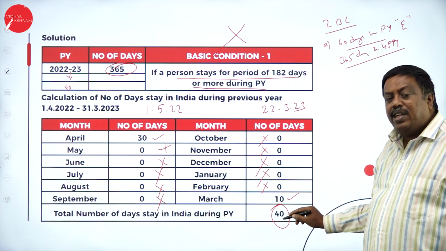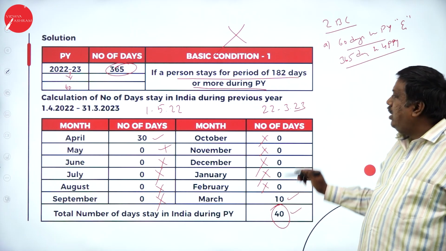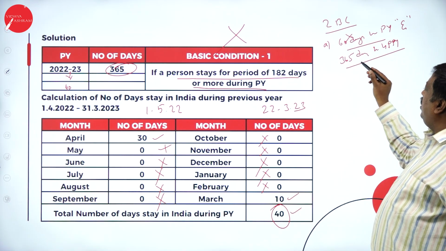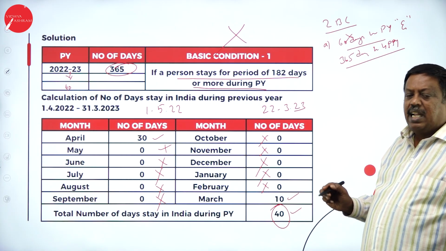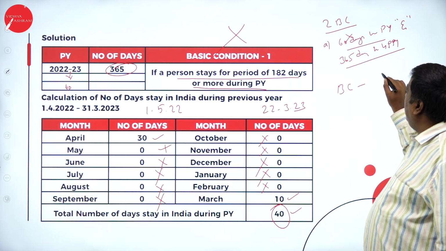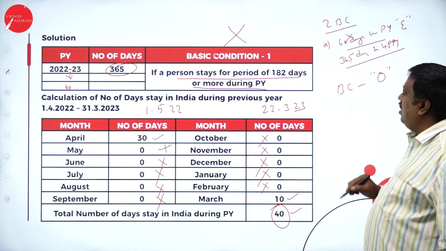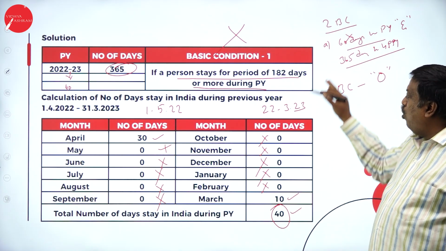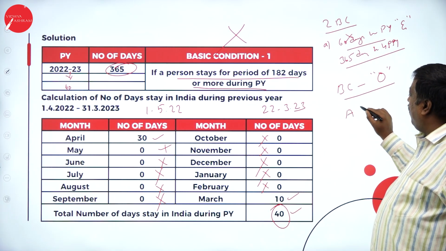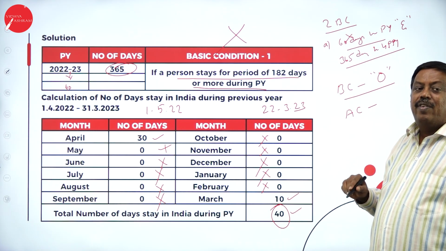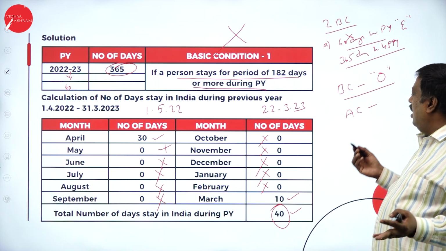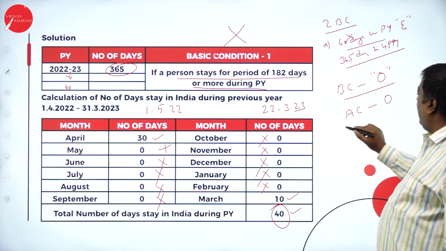What is my number of days of stay in India? It was 40. I couldn't satisfy the second basic condition either. So there is no need to verify the remaining part of the basic condition. During the previous year, I couldn't satisfy both the basic conditions. Therefore, we should not verify the additional condition. When an assessee fails to satisfy both the basic conditions, there is no need to verify the additional condition.